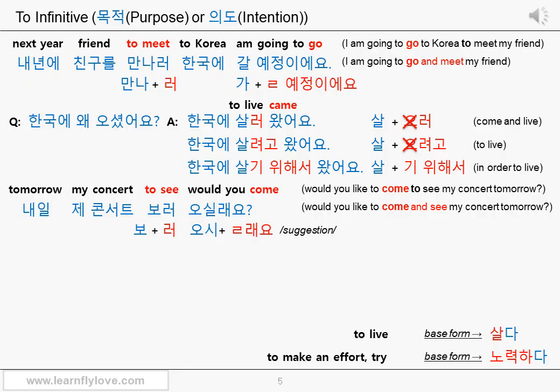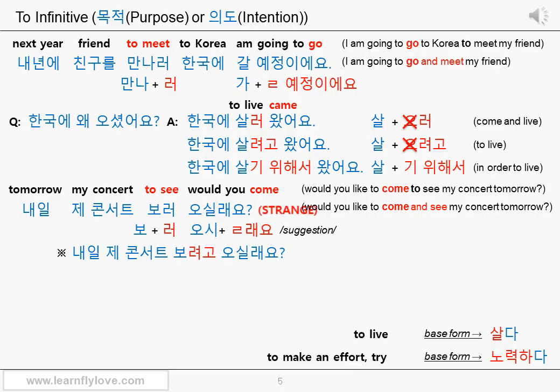If you use the connective ending 려고 for the same sentence, it will sound weird. Let's see the next extra example. 내일 제 콘서트 보려고 오실래요?